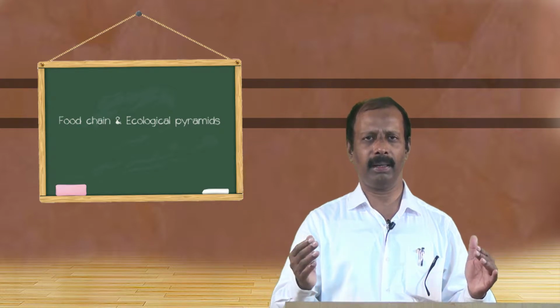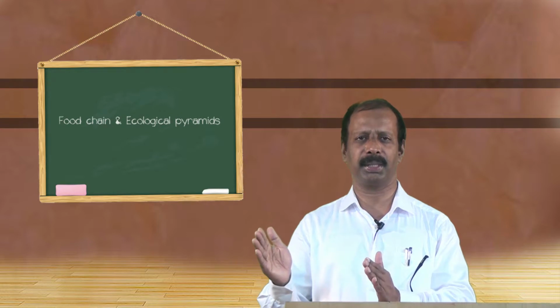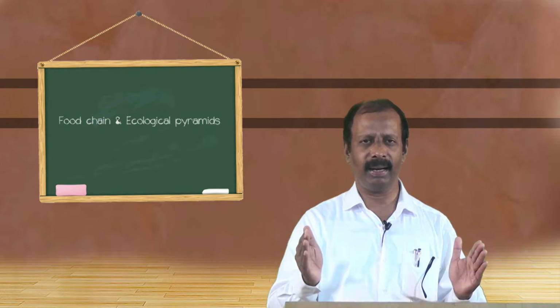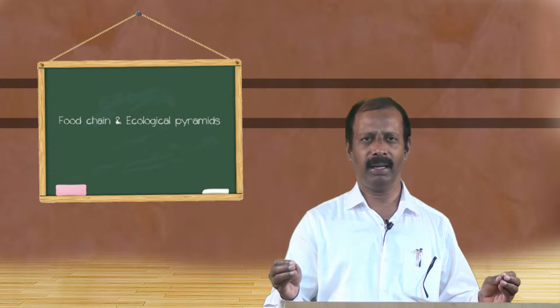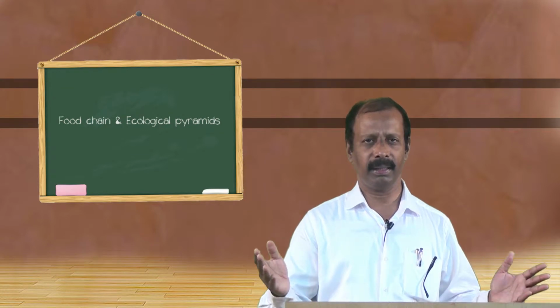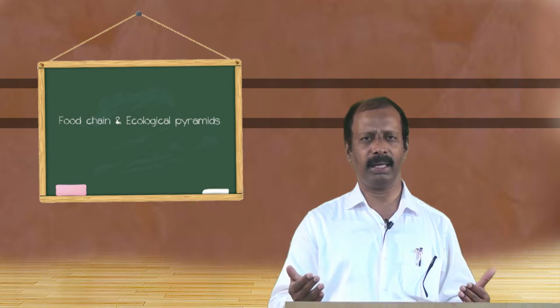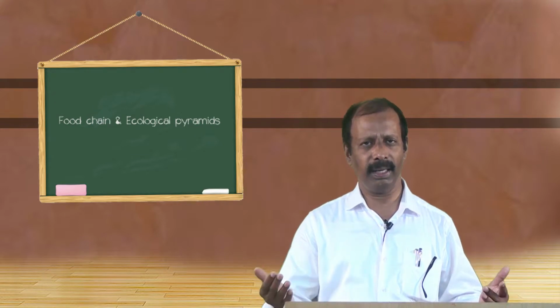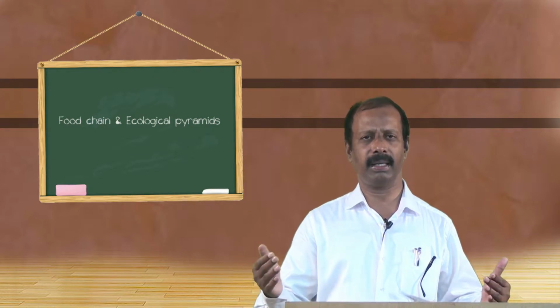For example, if we consider the food chain of grassland ecosystem, in a grassland we come across grasses, the producers, grasshoppers, the primary consumers, then frogs, secondary consumers, then snake, followed by the eagles or the hawks acting as tertiary